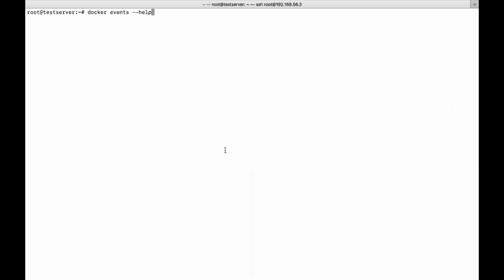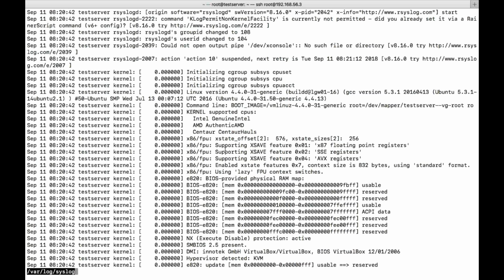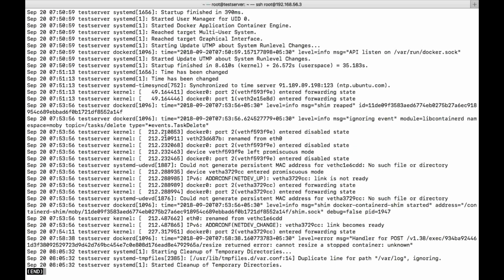If you want to see logs, everything will be stored in Docker logs, for example, var log. Actually, in these logs it will store the entire details, but there are so many other details also, like kernel.